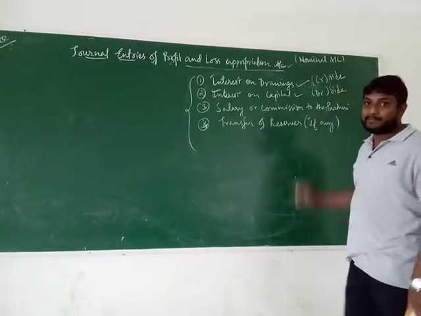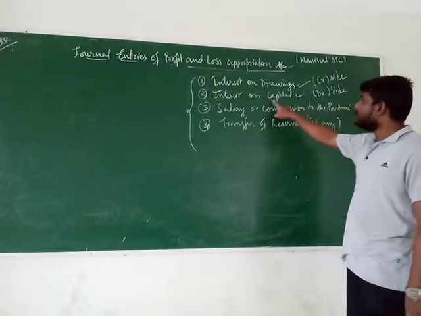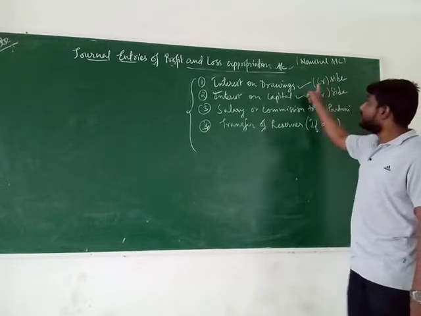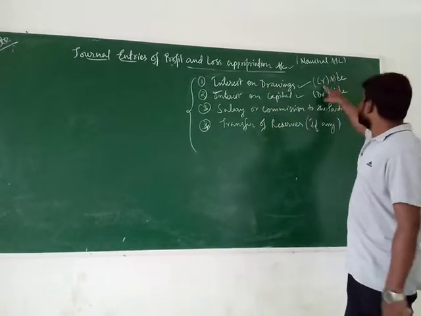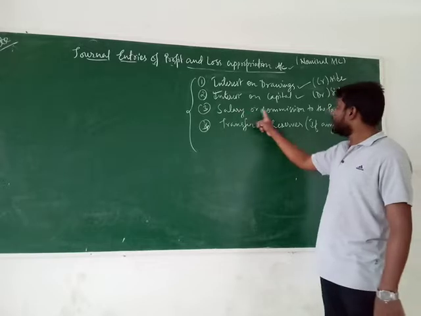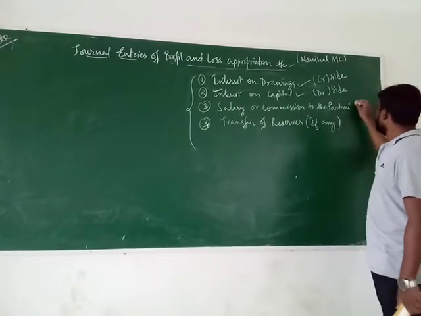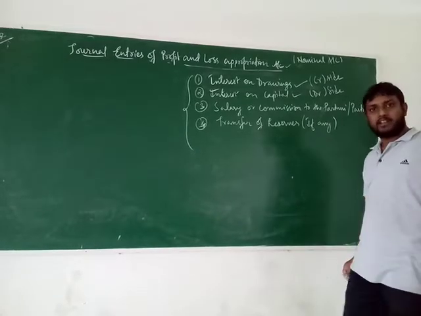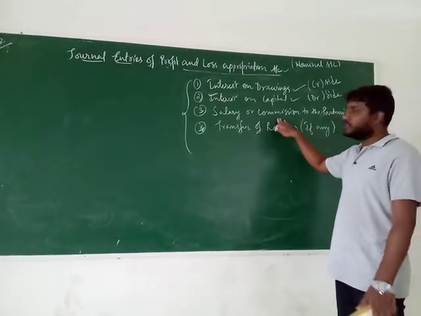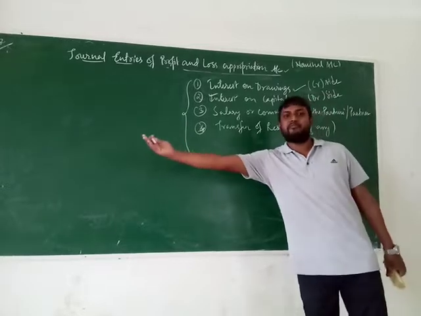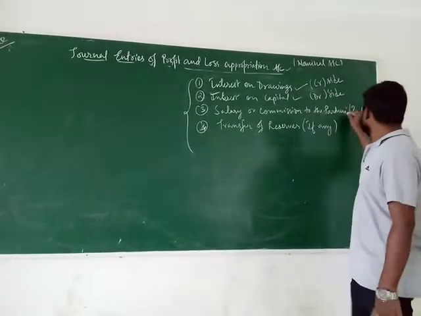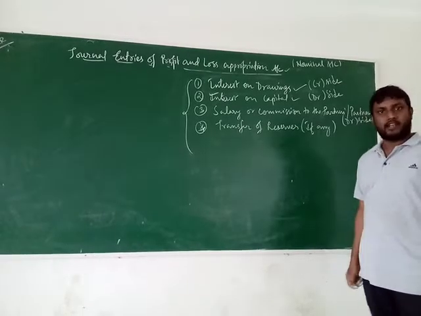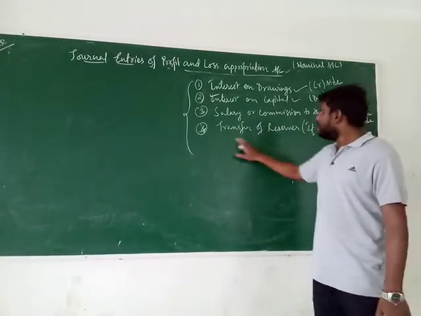Debit all expenses or losses. This is not a loss; it is a kind of expense for the firm. Credit incomes or gains. It is a kind of gain for the firm. That's why credit side. In the same way, salary or commission to the partners. Clear? Again, this salary or commission is a kind of expense from the firm's point of view, so it will follow the debit side. Clear? Next, transfer of reserves.